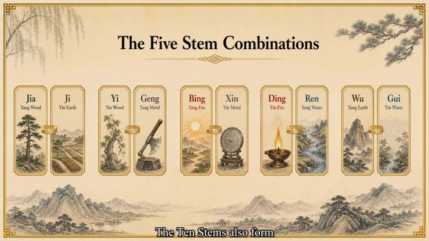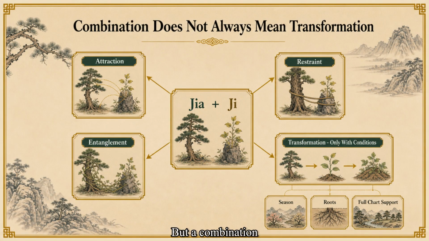The 10 stems also form 5 traditional combination pairs: Jia with Ji, Yi with Geng, Bing with Xin, Ding with Ren, and Wu with Gui. But a combination does not automatically mean complete transformation. It may indicate attraction, restraint, entanglement, or transformation only when supporting conditions are present.